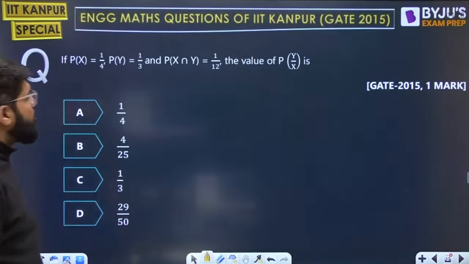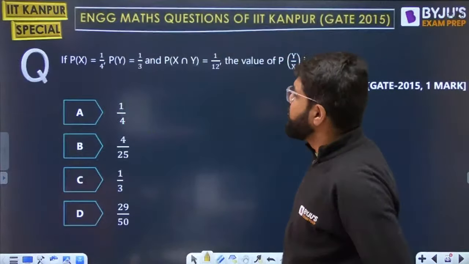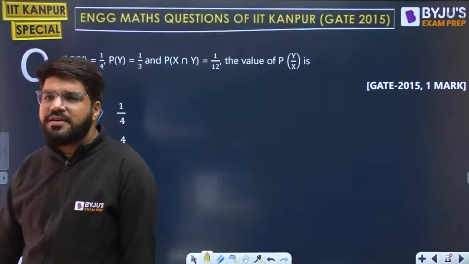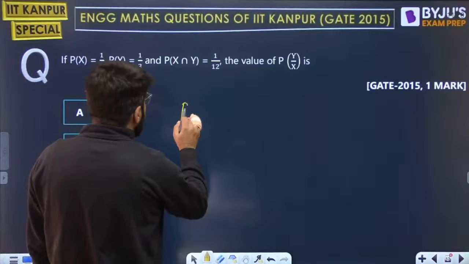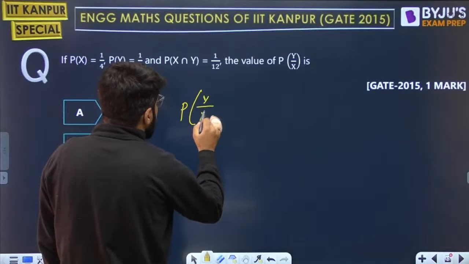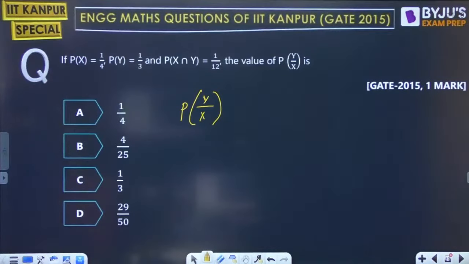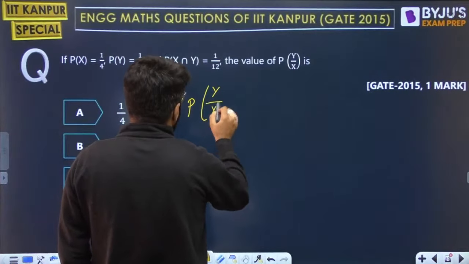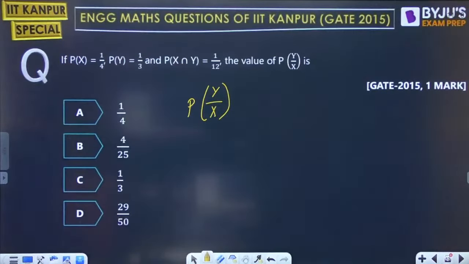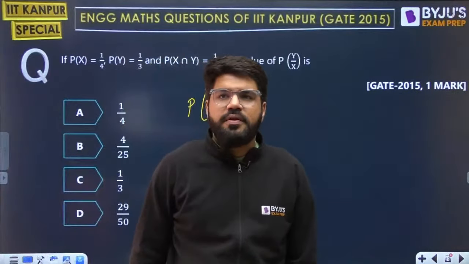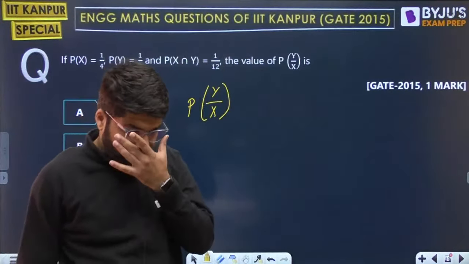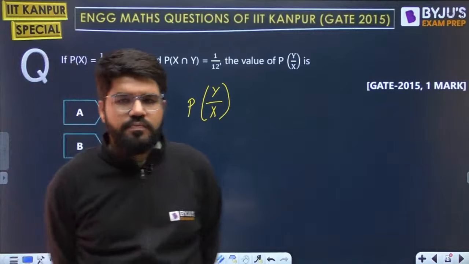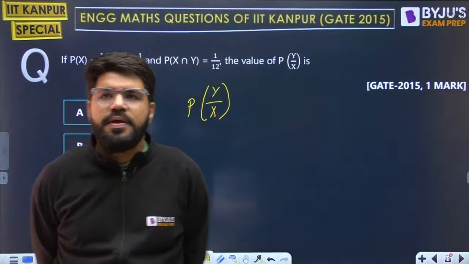Very simple question, a formula question from conditional probability. If P(X) is equal to 1 by 4, P(Y) is equal to 1 by 3, P of X intersection Y is 1 by 12, what should be the value of P(Y given X)?